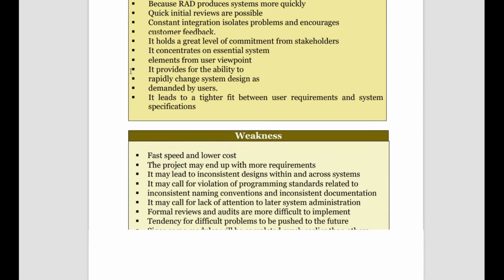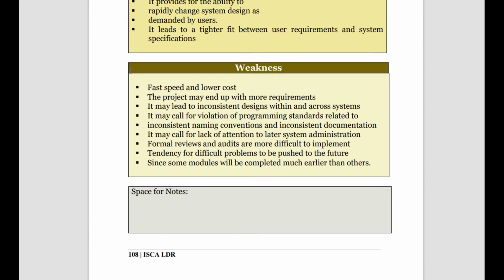Then what are the weaknesses? First thing is very fast and low cost. Then the project may end up creating more requirements for the user. The user may ask for one thing, but we do it in such a fast way that it leads to asking three more things. Then it may lead to inconsistent design and errors. It may also lead to violation of programming standards, program names, inconsistent naming conventions, etc., because they're trying to provide names of their own. So here it may even lead to a lack of attention to data in system development.